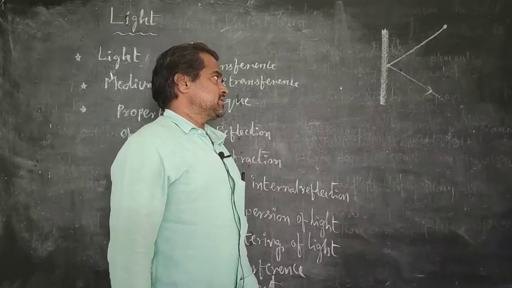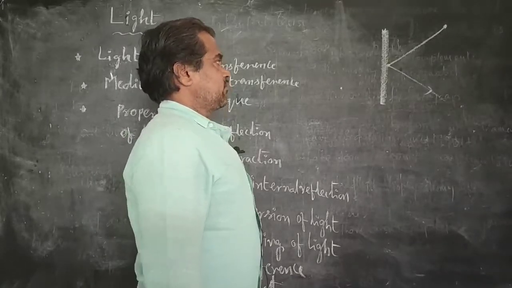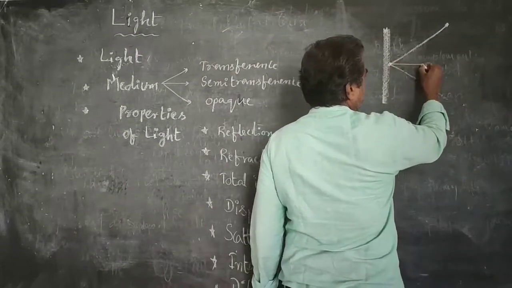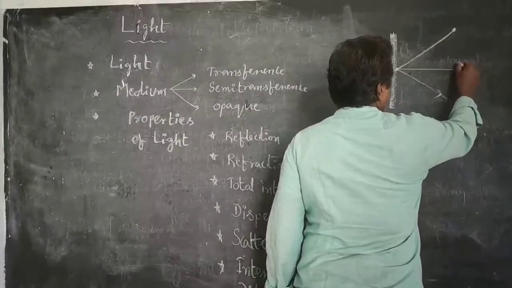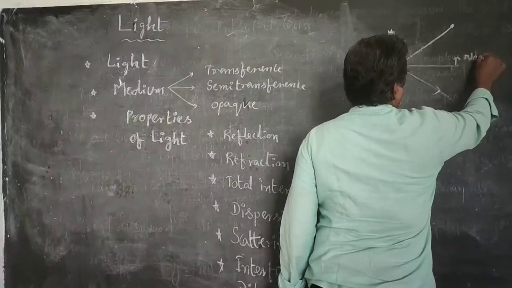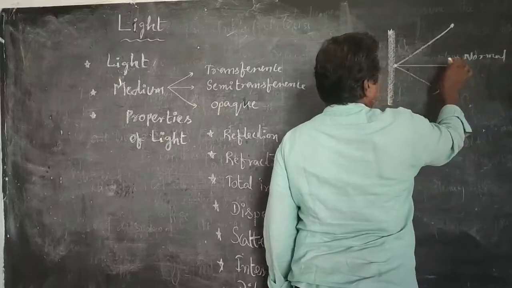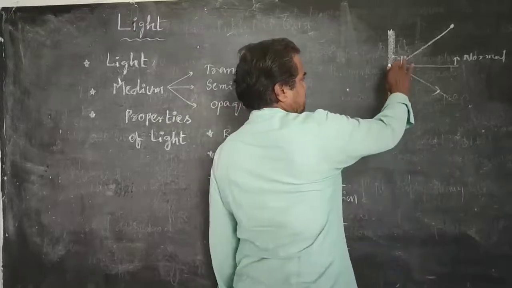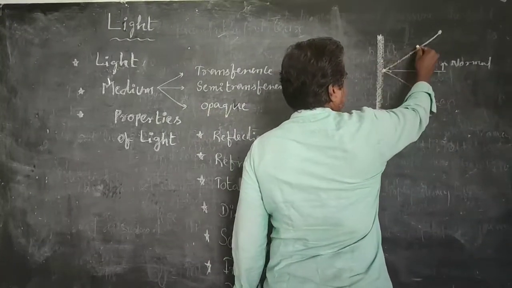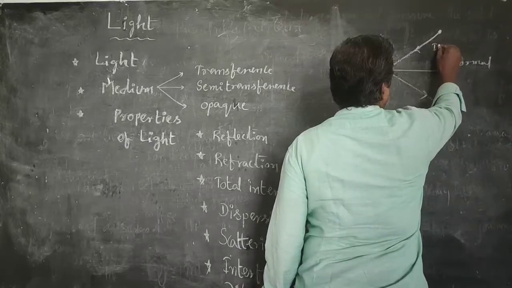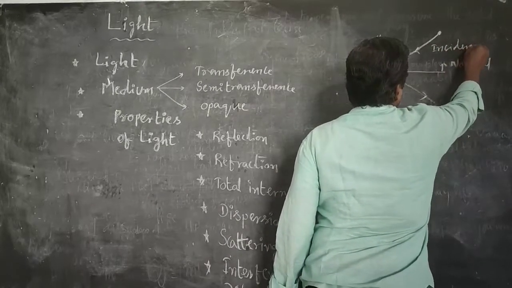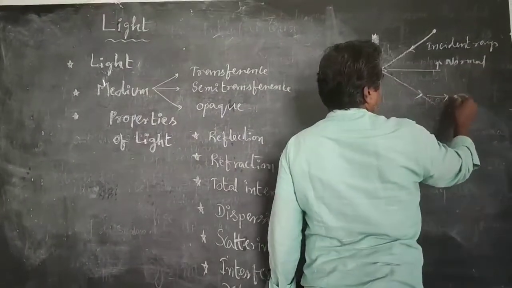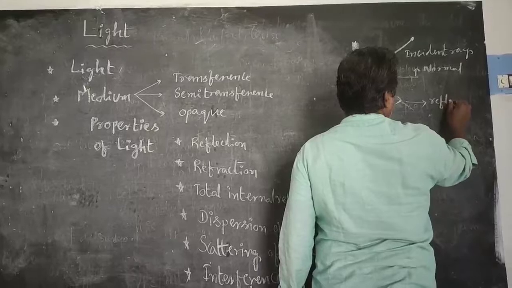We have some properties for reflection of light. For example, if you draw one normal to this point of incidence, this is the normal. Normal means it makes a right angle with the opaque substance surface. That's why it is called normal. This is called the incident ray. This is called the reflected ray.